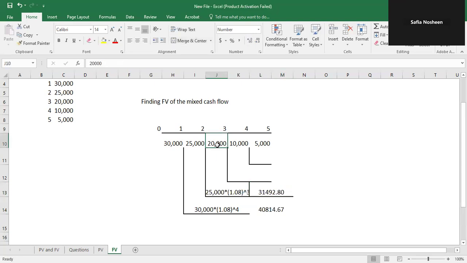And now the third cash flow is 20,000. Now we will compound it to the fifth year, and this will be equal to 20,000 multiplied by 1.08 raised to power 2, as it has 2 years to compound. So this is the future value of this 20,000.